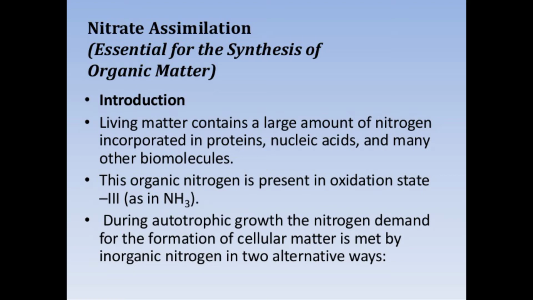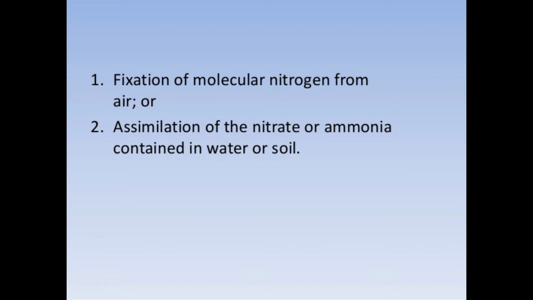Living matter contains a large amount of nitrogen incorporated in protein, nucleic acid and many other biomolecules. This organic nitrogen is present in oxidation state minus three, as in the form of ammonia. During autotrophic growth, the nitrogen demand for the formation of cell matter is met by inorganic nitrogen in two alternative ways. The first way is the fixation of molecular nitrogen from air, and the second way is the assimilation of nitrate or ammonia contained in water or soil. So these are the two ways.